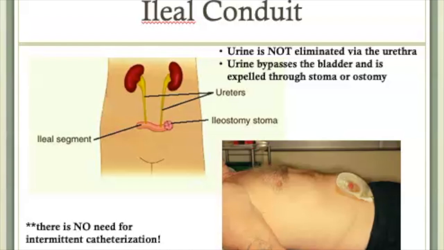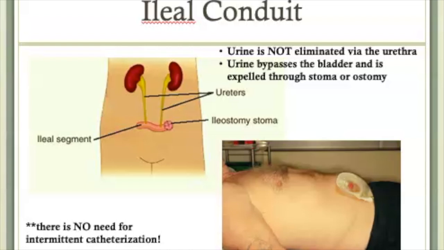Urine is now able to be formed in the kidneys, travel via the ureters into the ileal segment, and out through the stoma. In other words, it has been diverted from its normal path through the bladder and urethra. A urostomy bag or urostomy appliance is applied over the stoma to catch the urine. This type of diversion is incontinent.